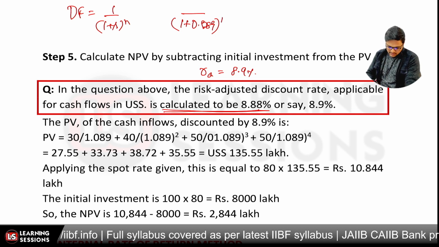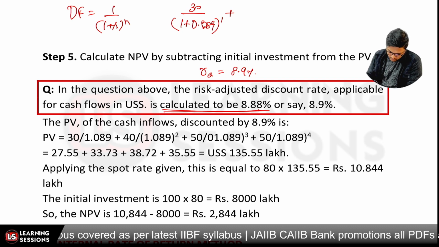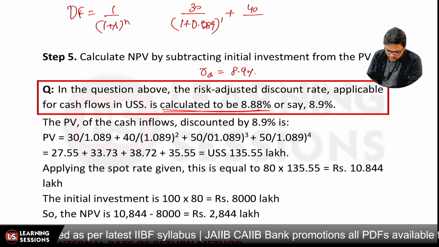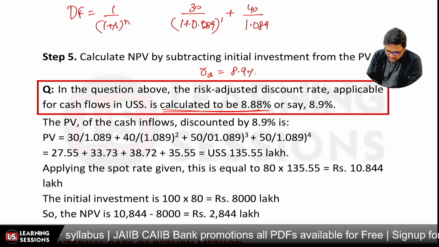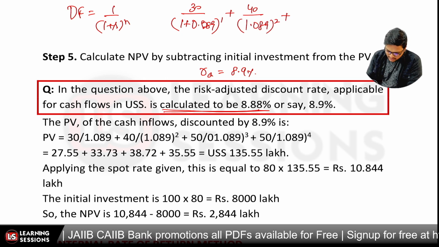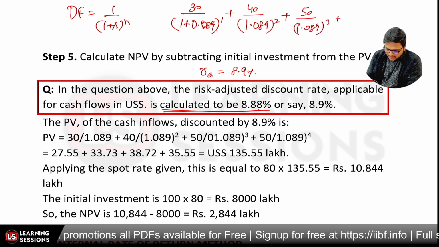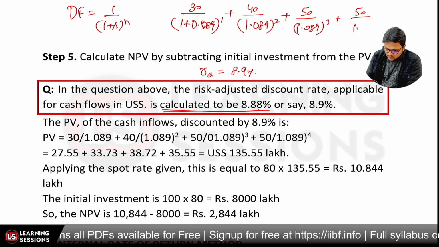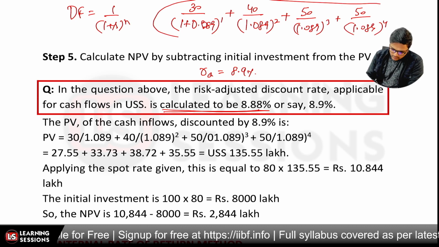And for the first year, the cash flow was equal to 30 lakhs. For the next year, the cash flow was equal to 40 lakh USD, and that will be equal to 40 divided by 1.089 raised to power 2. For the third year, it was 50, so it will be 50 divided by 1.089 raised to power 3, and also for the fourth year it was 50, so 1.089 raised to power 4 over there, right? So this is how we will be calculating the